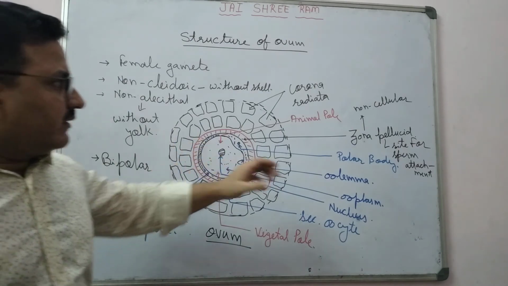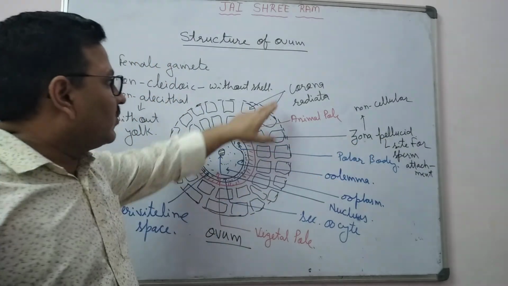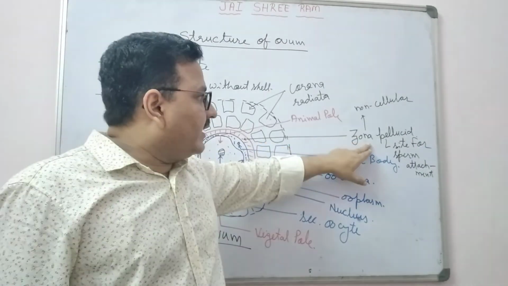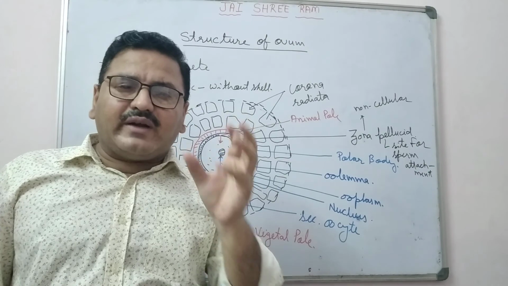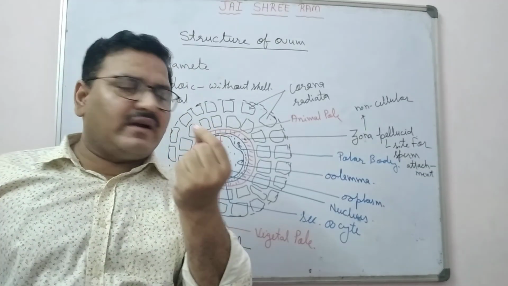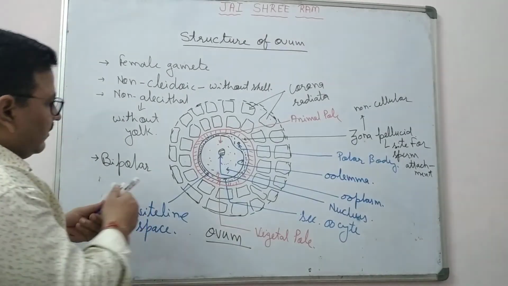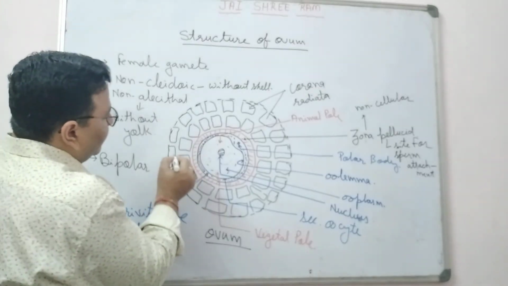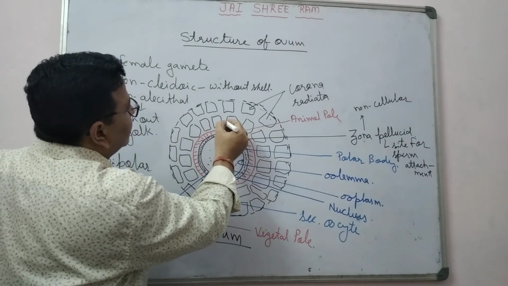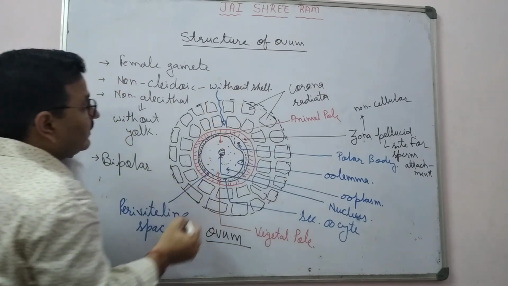The most important thing, zona pellucida is the non-cellular structure, and corona radiata is the cellular structure. Zona pellucida provides the site for attachment of the sperm. Only one sperm can get attached to the zona pellucida layer. You can also draw with the help of this diagram here. Suppose that this one is the sperm, right?